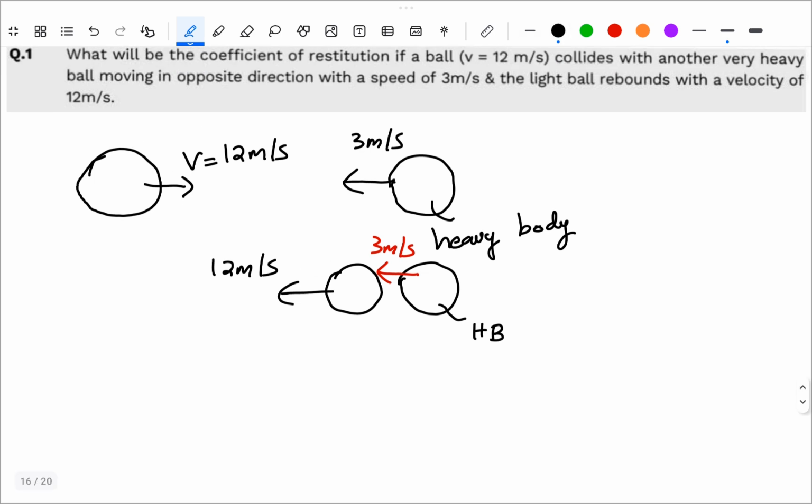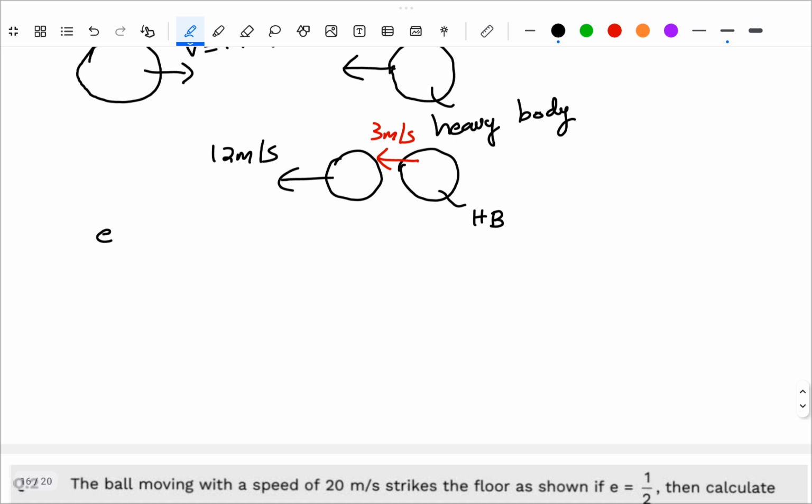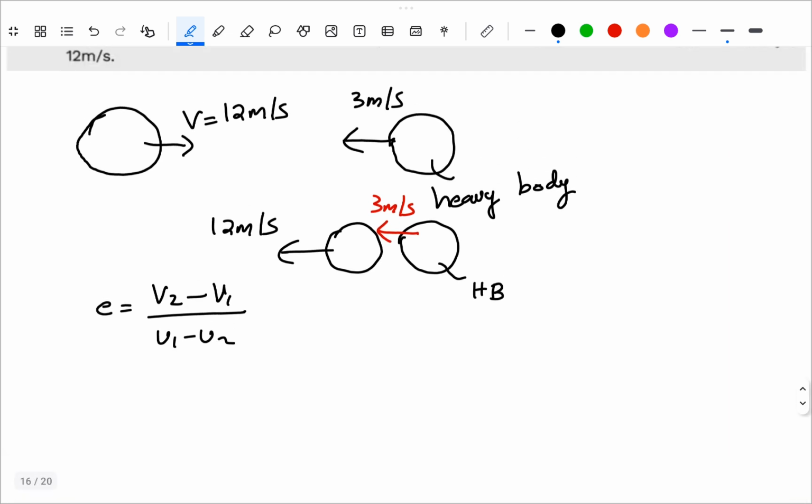So they are asking what is the coefficient of restitution. How will you calculate it? It is V2 minus V1 divided by U1 minus U2. Now apply it carefully, and you will get the answer. V2 is the heavy body's final velocity, which is minus 3, minus the lighter body's final velocity V1, which is minus 12.